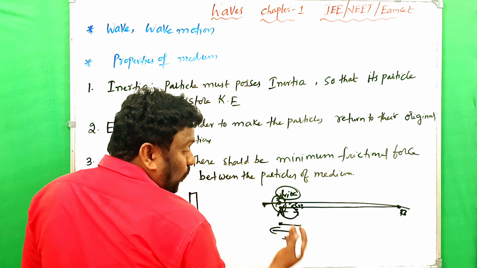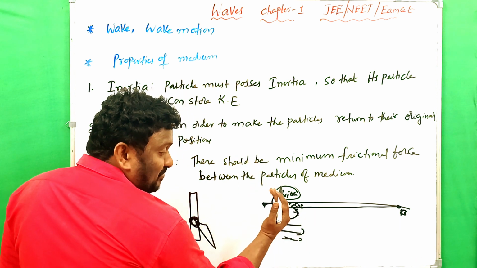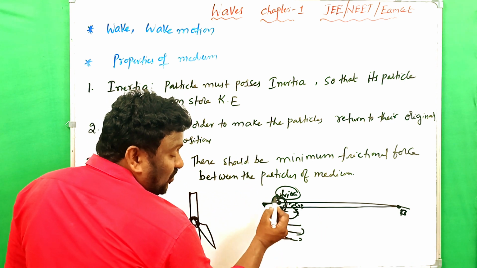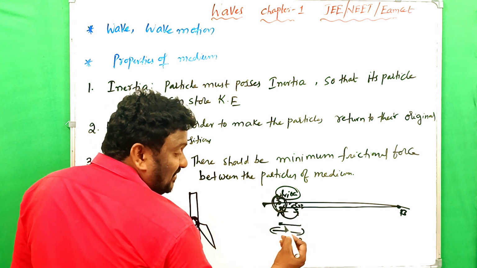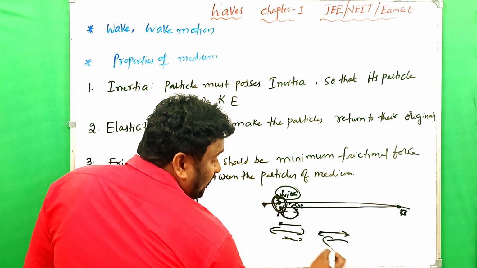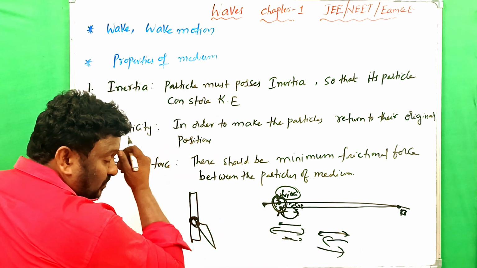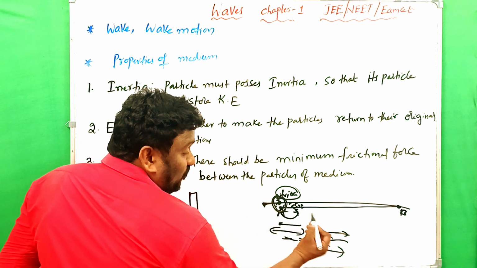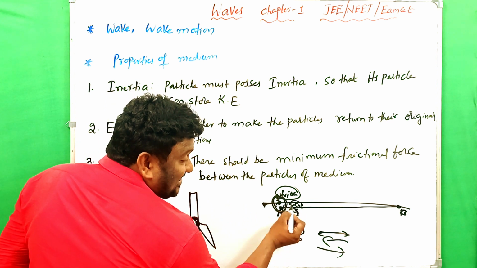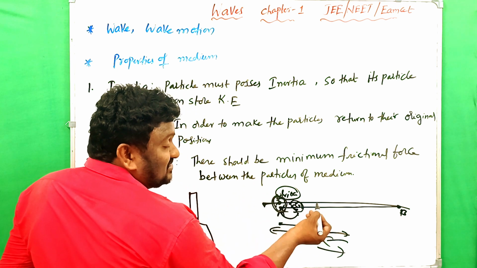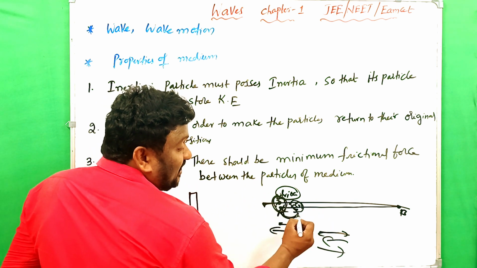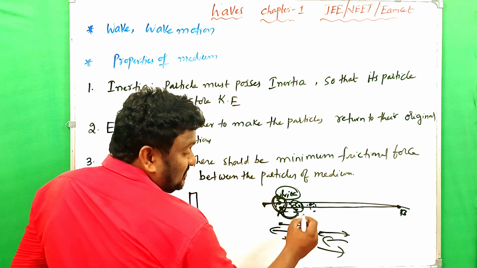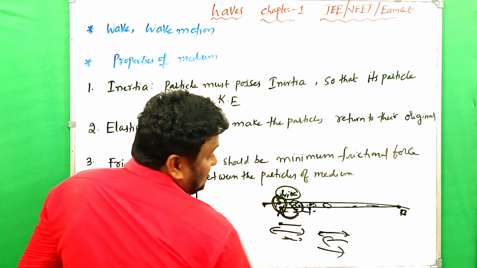Got my point? Once the solid is made to vibrate, the particles at a particular region vibrate. While vibrating, they make a to and fro motion, what we generally call oscillatory motion. They make vibrations or oscillations. During the vibration they collide with the next surrounding particles, and some energy is transferred from these particles to this one. Again the same process, the particles vibrate like this. So this continues up to the last.